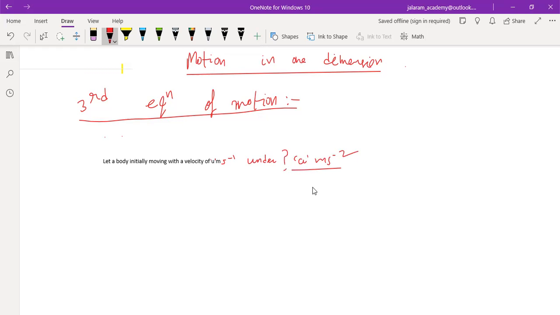Under uniform acceleration of a meter per second square in a time interval of t second acquires a velocity of v meter per second and is displaced from its initial position by s meter.